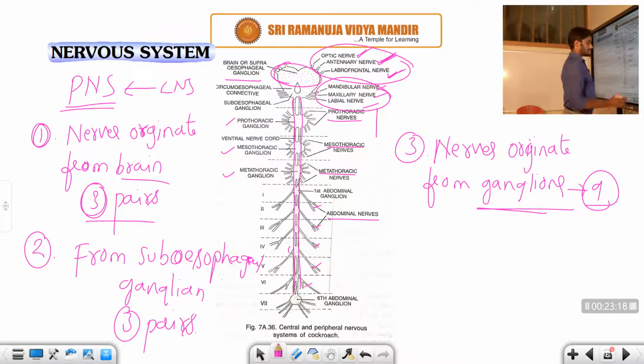Now you can carefully see, students, the diagram is already there. So what are the nerves? It is 1, 2, 3. This is a part of the PNS, and the other one is also PNS: mandibular nerve, maxillary nerve and labial nerve, and the remaining nerves, the abdominal nerves, are also there.